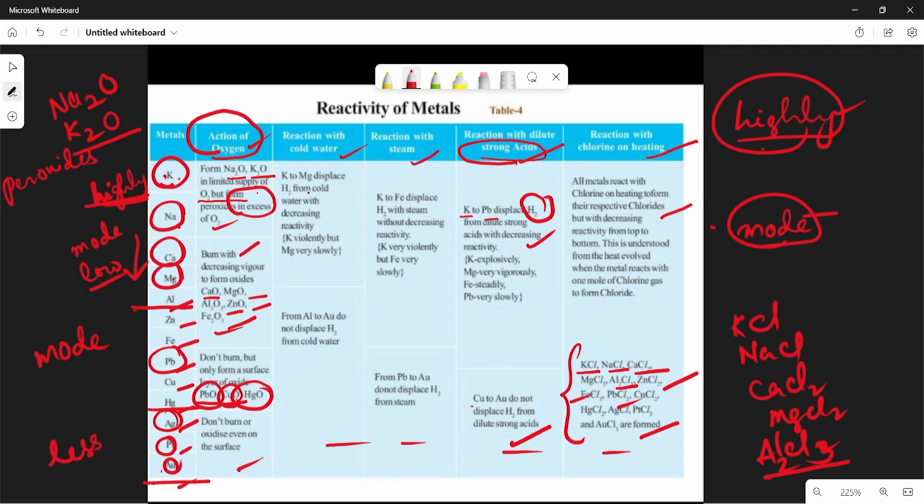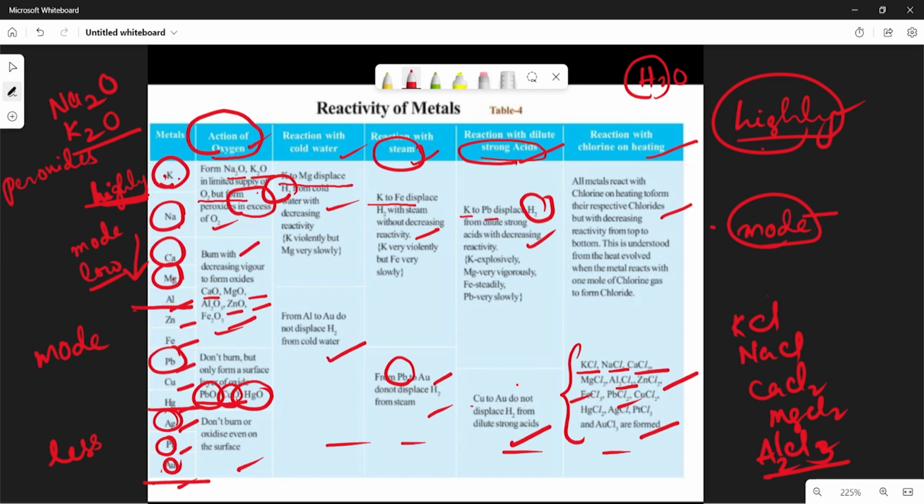When you see cold water, potassium to magnesium displace hydrogen from cold water, which means in H2O the displacement of H2 is there. But from aluminum to aurum there is no displacement of H2 molecule. Reaction with steam: potassium to ferrum displace H2 with steam, with decreasing reactivity. But when you see Pb to aurum, there is no displacement. So like this, you just have to concentrate on the table.